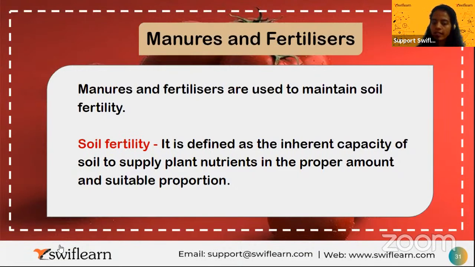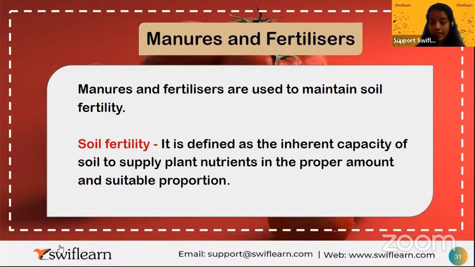Soil fertility is very important from the exam point of view, the definition. It is defined as the inherent capacity of the soil to supply plant nutrients in the proper amount and suitable proportion. Whatever manures or fertilizer you add should be in the proper amount. If you add more, what will happen? Your plant may die.